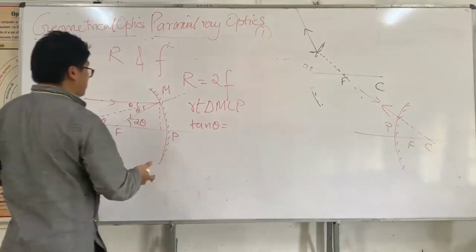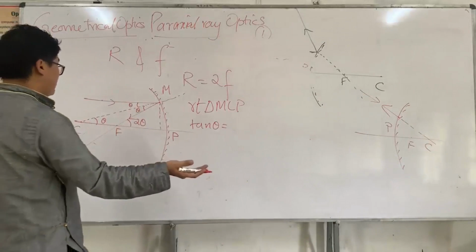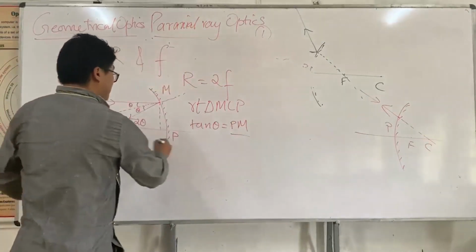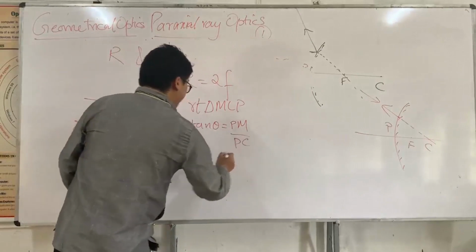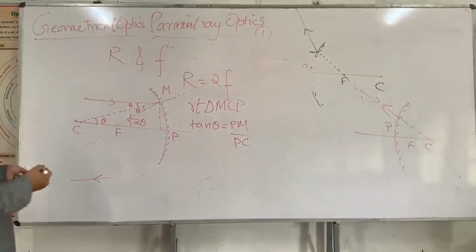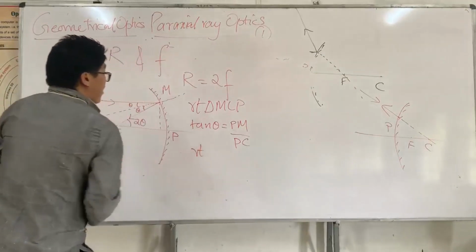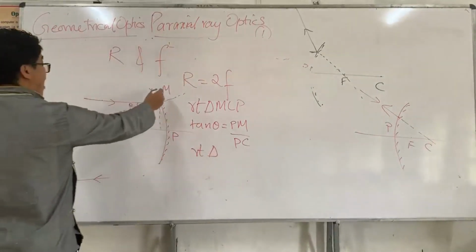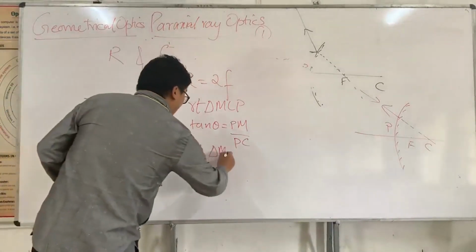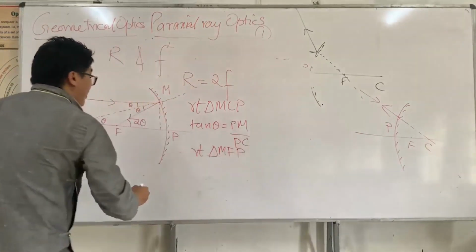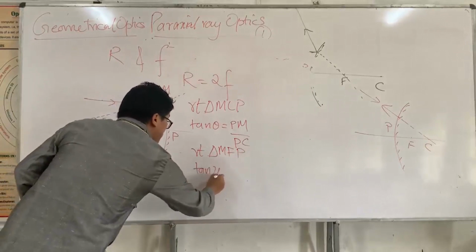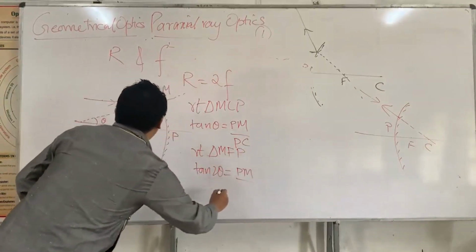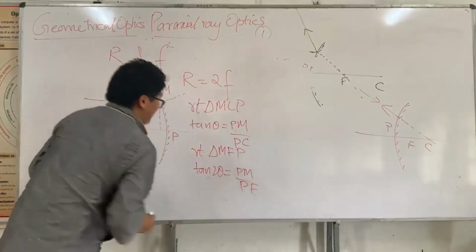What is tan theta? Tan theta is equal to height divided by base, PM divided by PC. And again I take the right triangle NFP, and tan 2 theta is equal to PM divided by PF.